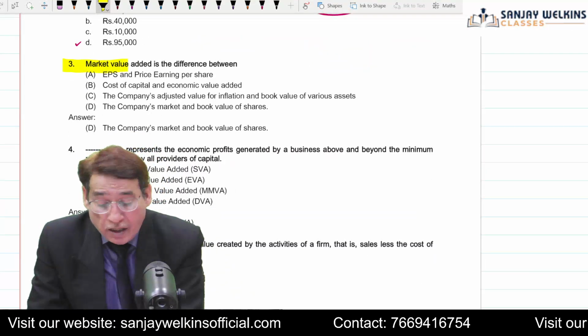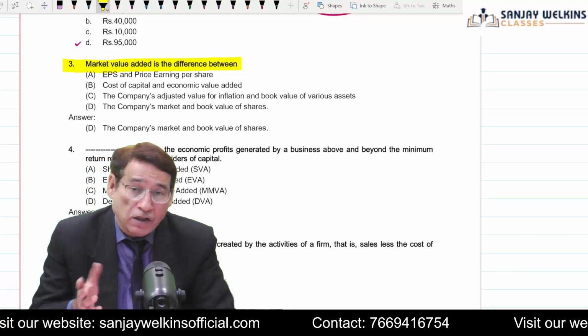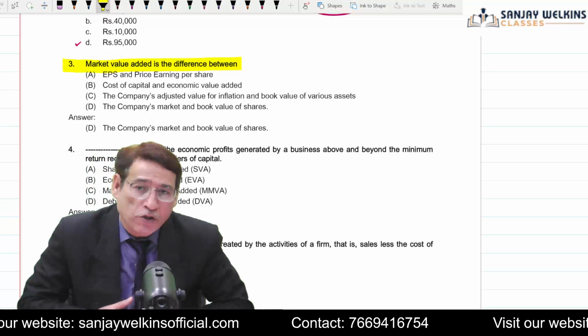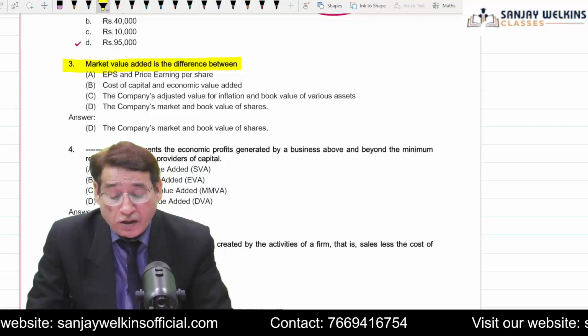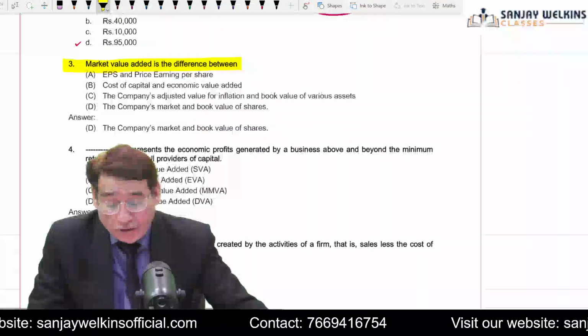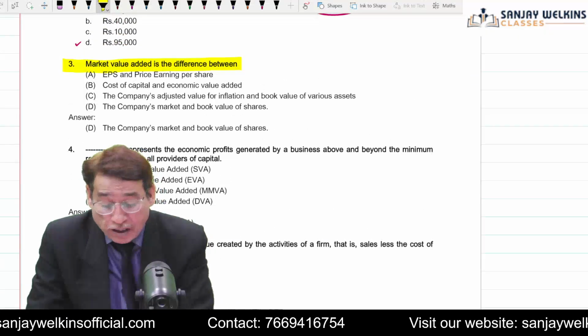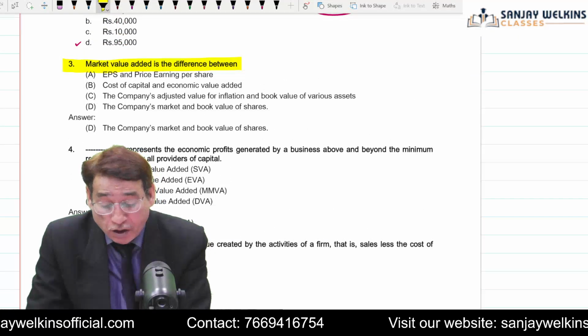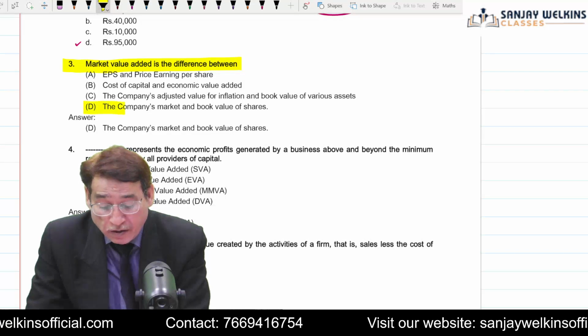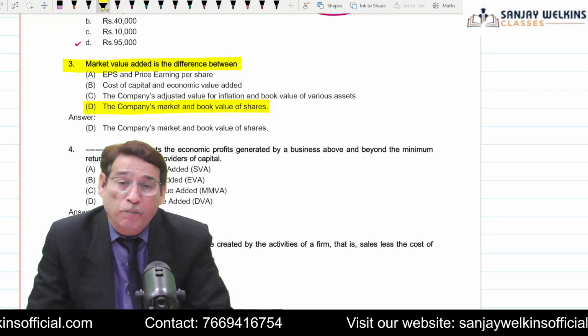Market value added is the difference between. Now what is the difference between market? We did lots of questions even with respect to market value added. Correct? If you remember, market value added simply shows the difference between the market value and book value. Let's see whether it is given in the option or not. Yes, here it is given that company's market value and book value of the share.